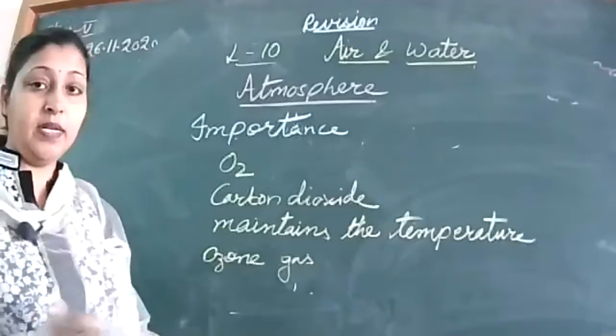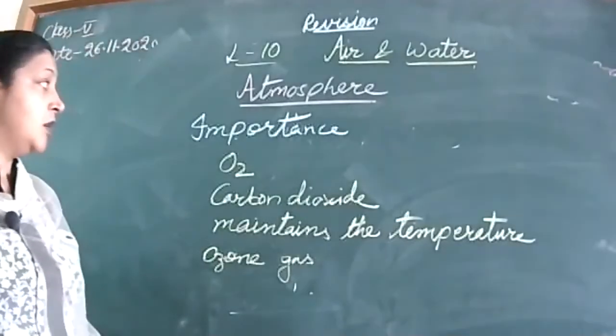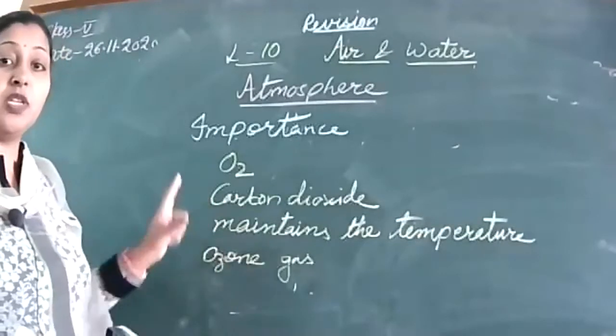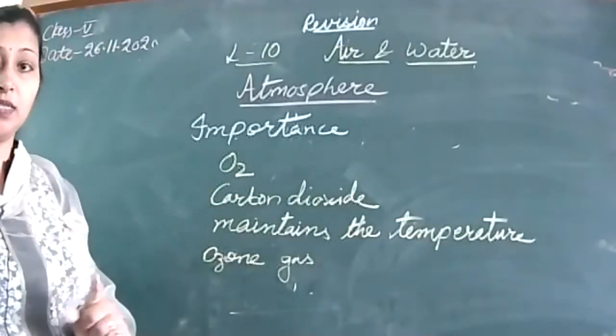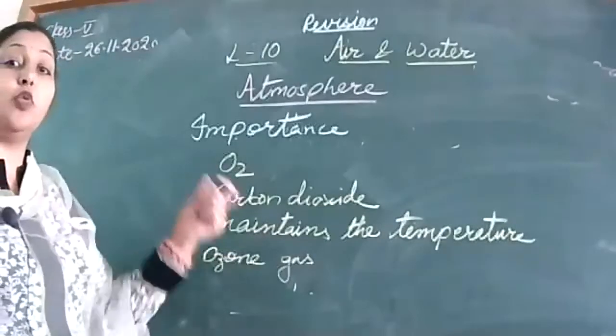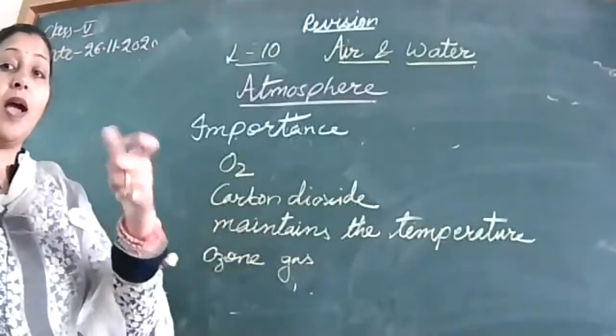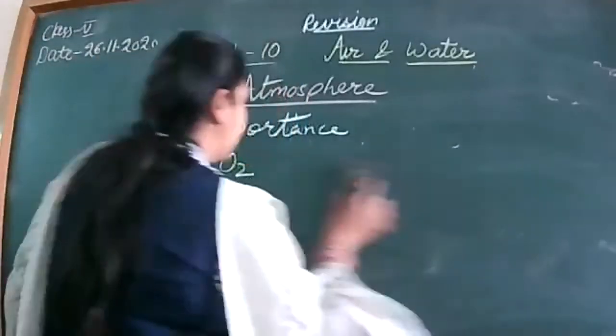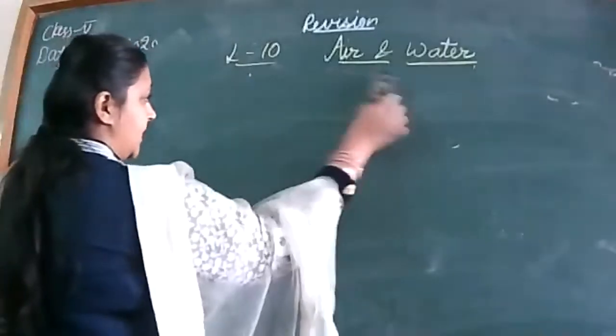Be careful, children. Don't stick to the idea that ma'am had written one word so we will write one word. I am just writing the points to make you understand. And I can see a few very good students noting down the points to have a brief overview of their chapter so that they can prepare for the exams.